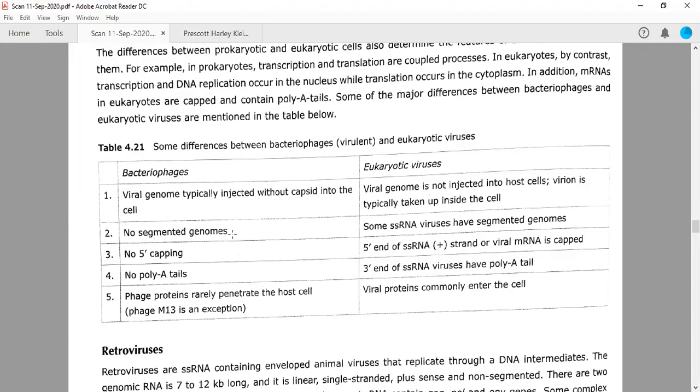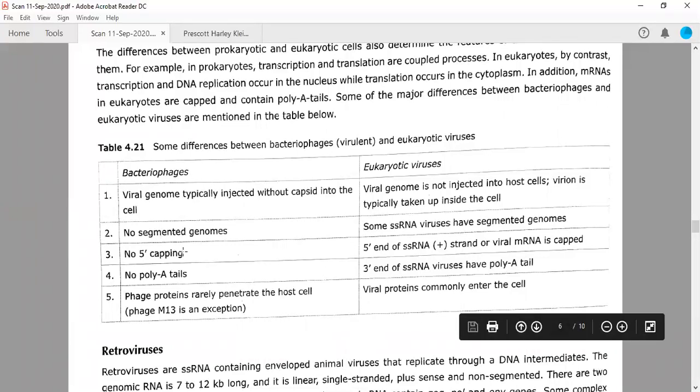No segmented genomes: in bacteriophages, the viruses which infect bacteria, no segmented genomes are reported, but in animal viruses, for example, influenza virus, the genome is segmented. So some single-stranded RNA viruses have segmented genomes, meaning their genomes are broken into pieces.